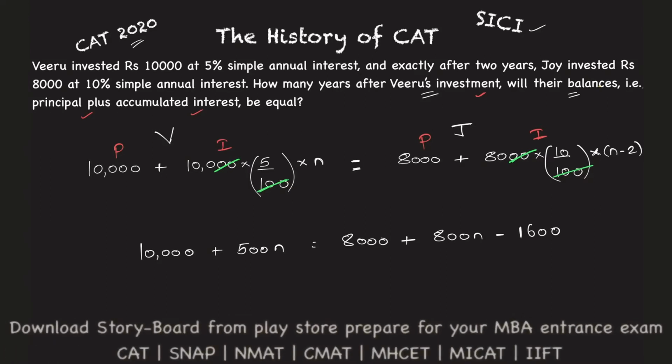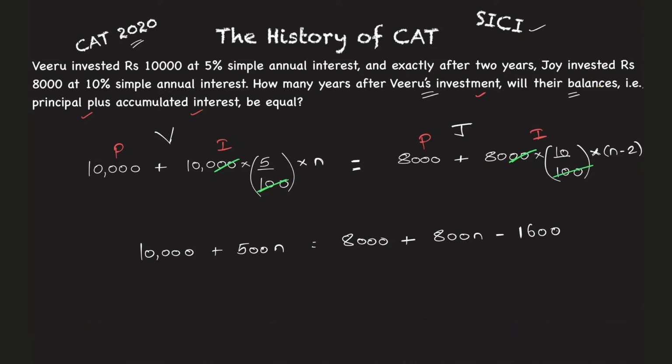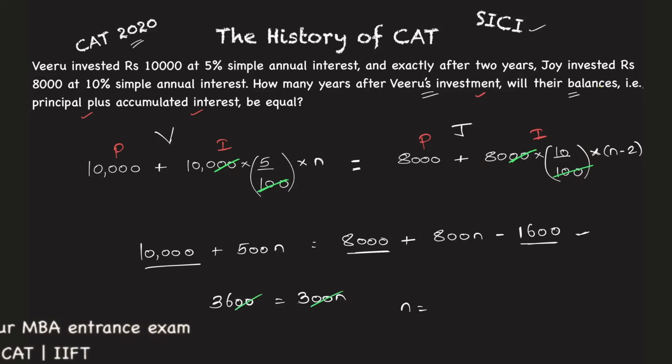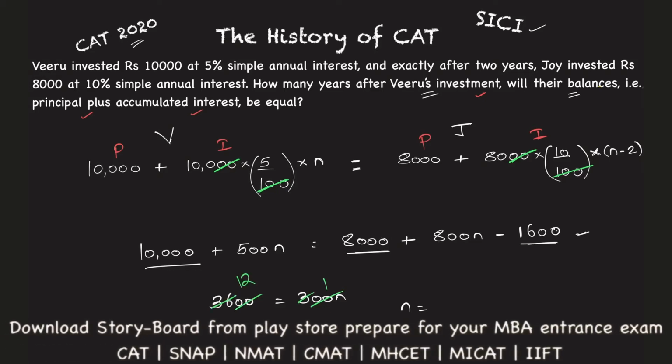Now let's just solve this. So bring this here. This becomes 2,000 plus 1,600, so 3,600 is what you get here. Okay, 10,000 minus 8,000 is 2,000 plus 1,600. And this will be 800n minus 500n, that is equal to 300n. So n is equal to what? N is equal to, let's cut this, 3 ones are 3, 12s are 36. So n is equal to 12, and that is your answer.